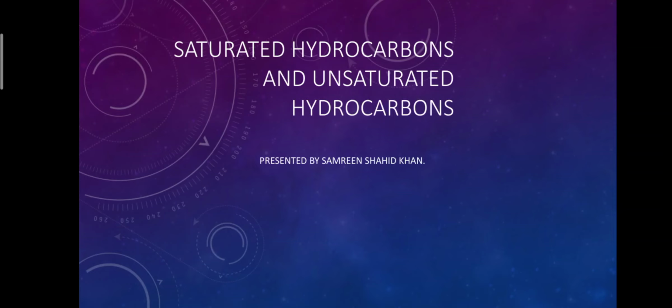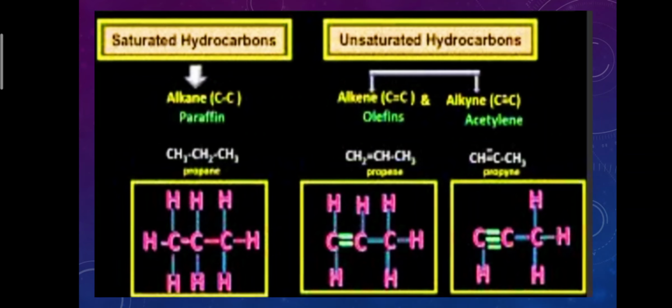Now let's dive into the topic. Saturated hydrocarbons, for example alkanes, commonly called paraffins. Example: propane. In saturated hydrocarbons, all the valencies of carbon are satisfied by forming single covalent bonds. Unsaturated hydrocarbons are alkenes, commonly called olefins, for example propene, or alkynes, for example propyne. In unsaturated hydrocarbons, double bonds or triple bonds are present between carbon-carbon atoms.